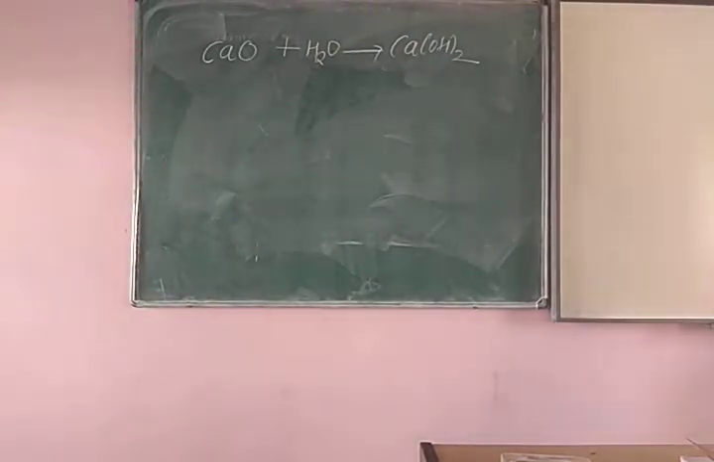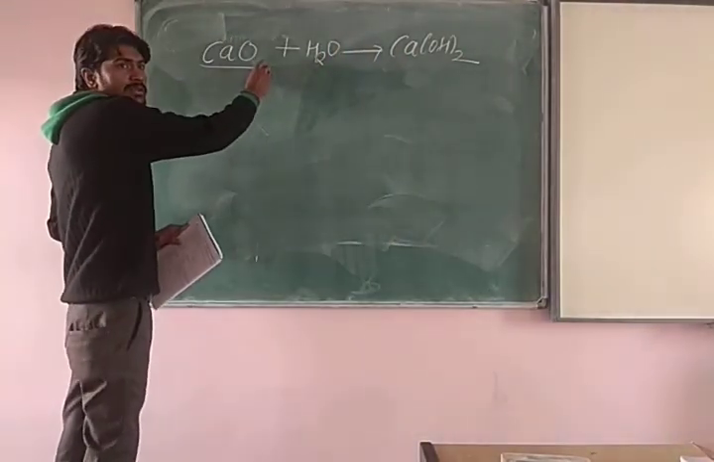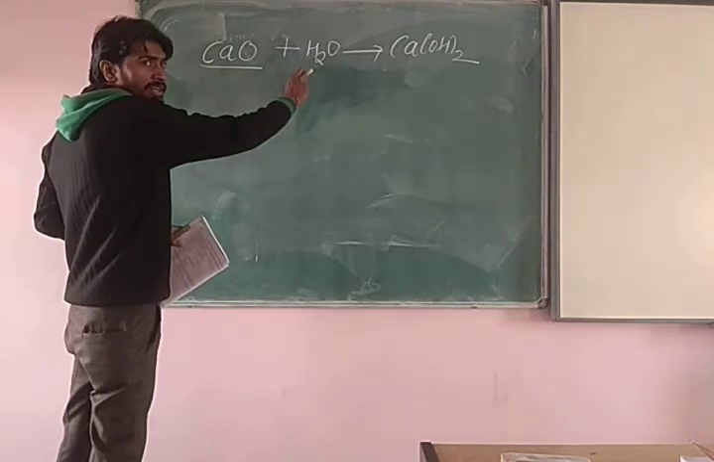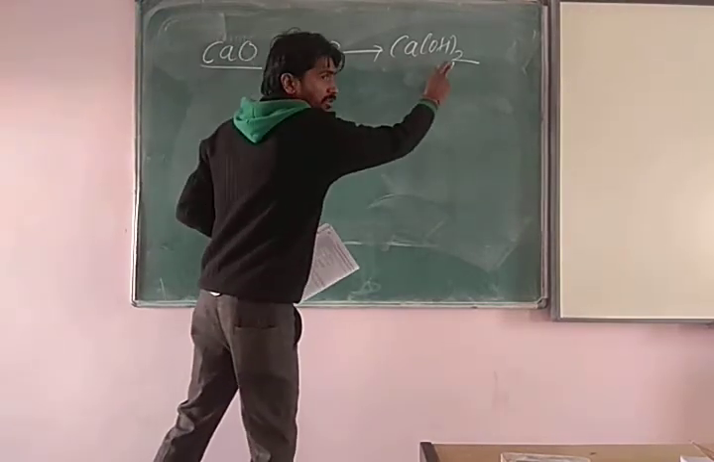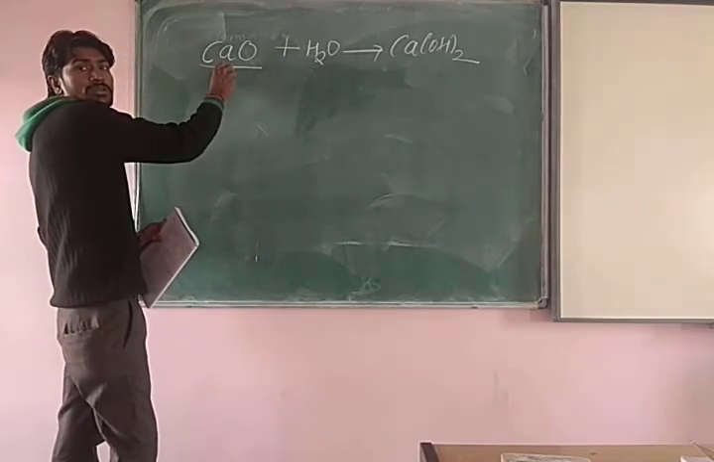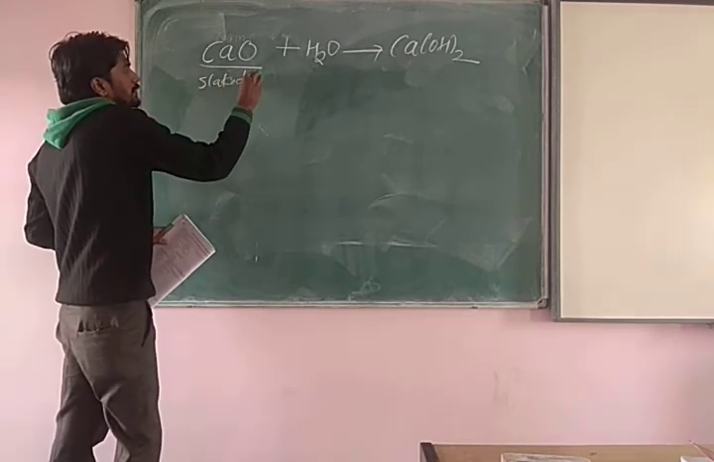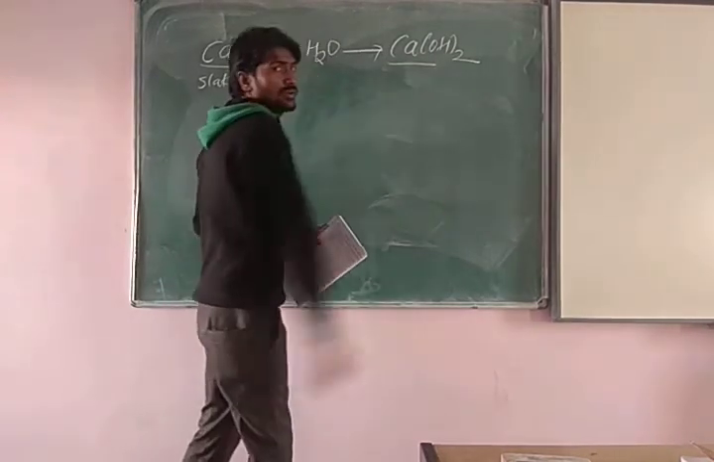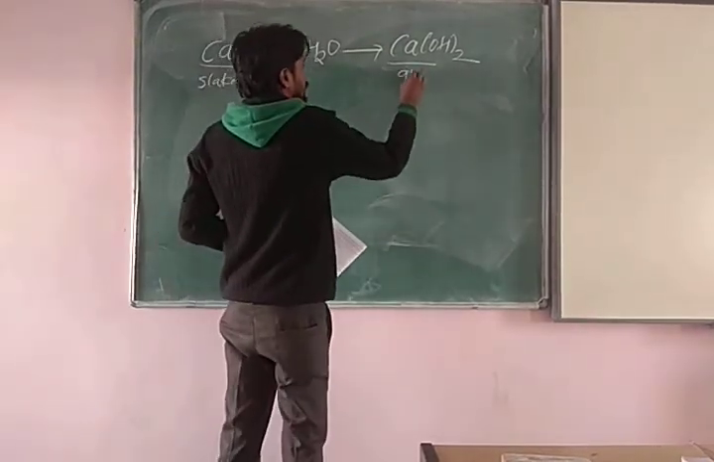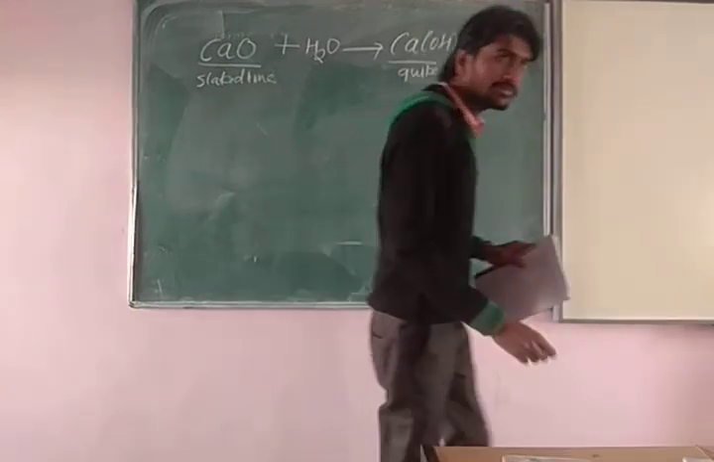Wait. Now in this question, he is asking that calcium oxide reacts vigorously with water. Look, that is the formula of calcium oxide, and it reacts with water and forms calcium hydroxide. That is known as slaked lime, and that is known as quick lime. The difference between slaked lime and quick lime.